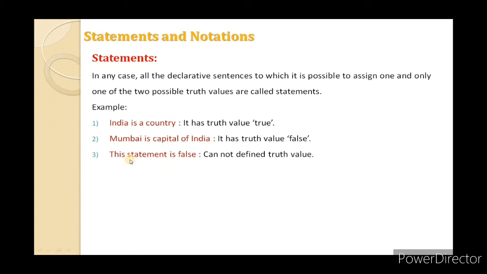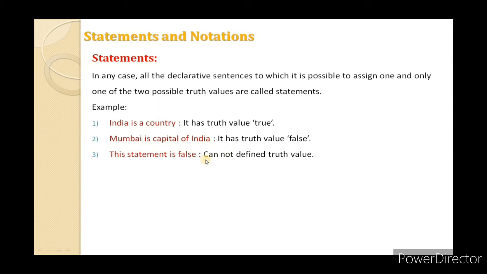The third example is: this statement is false. To this statement we cannot assign a truth value. That's why it is not a statement, it is a sentence, because it depends on what this statement is. If we know this statement, then we can say that this statement is false or this statement is true.